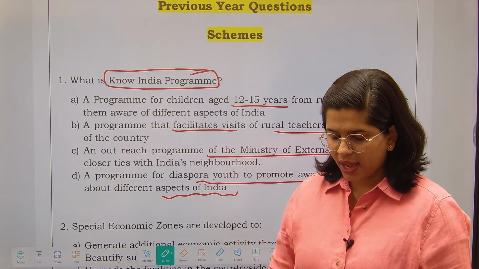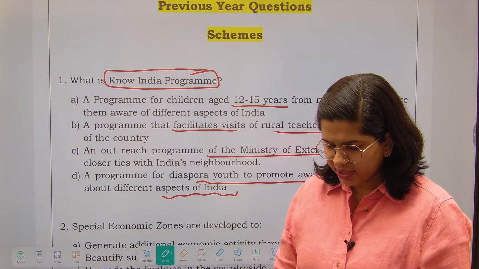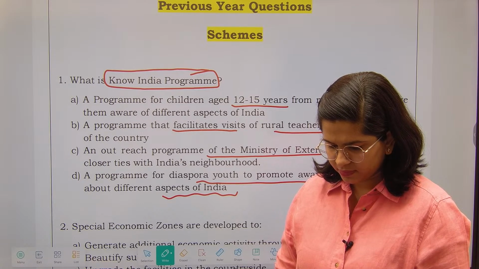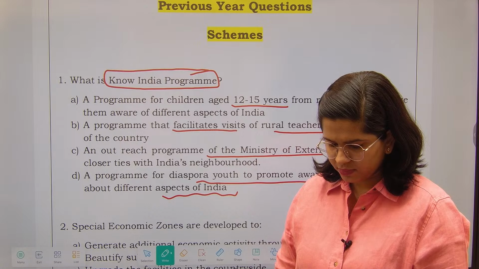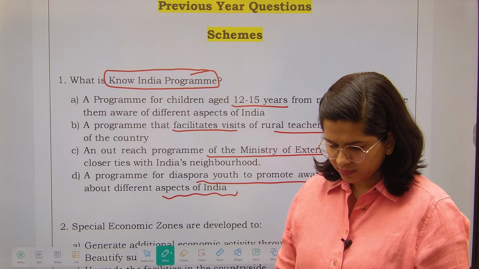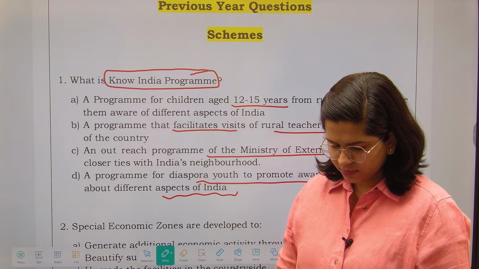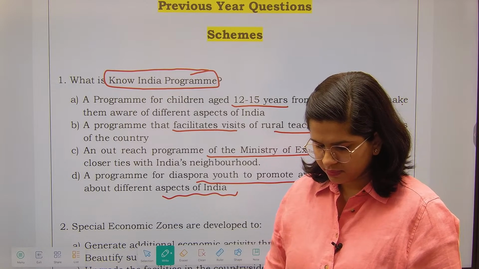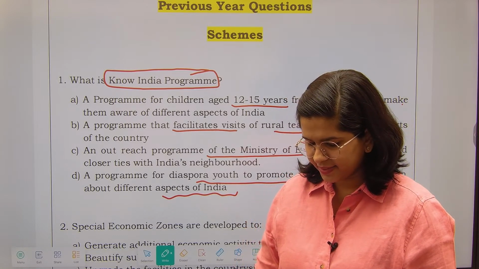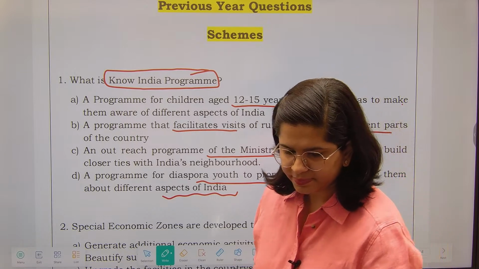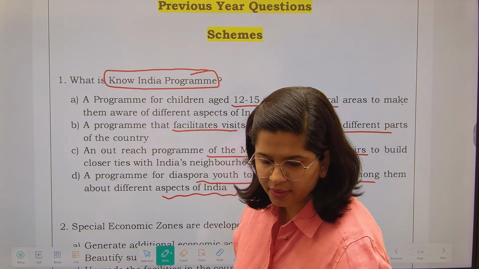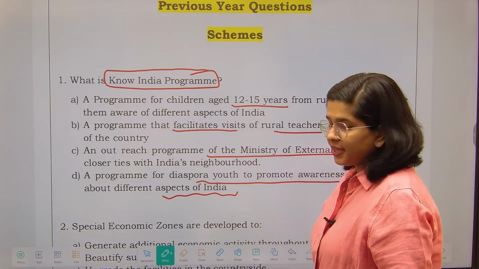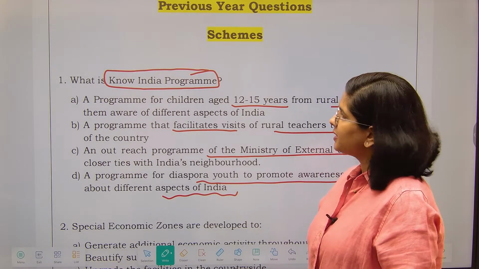Know Your India program. Have you seen this particular program when we were discussing our ministry-related schemes? Answers please. Option A. Okay, interesting. What about the others?